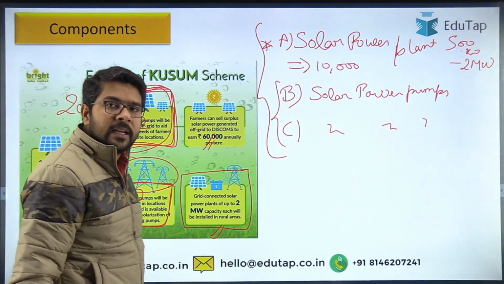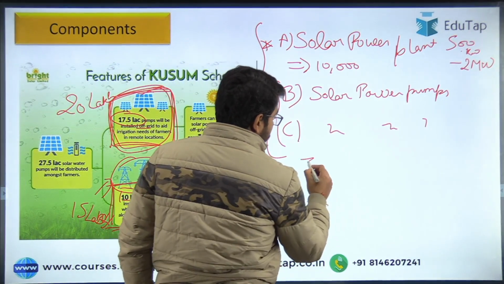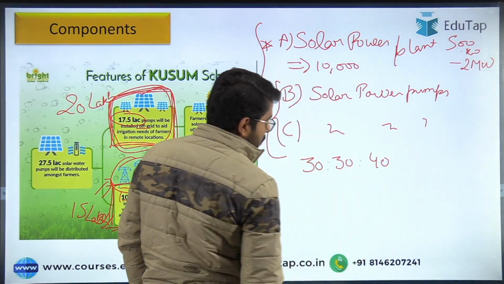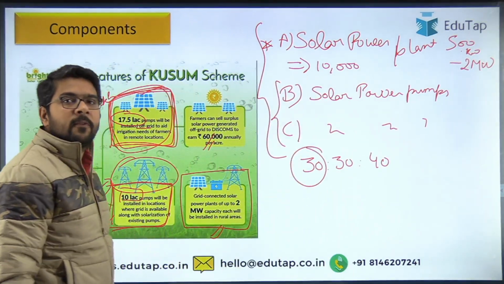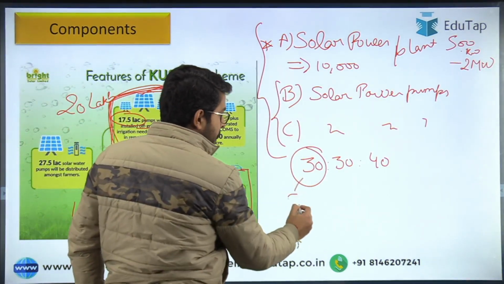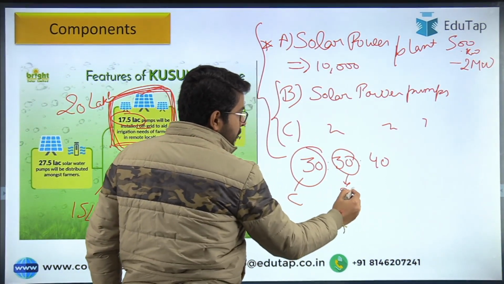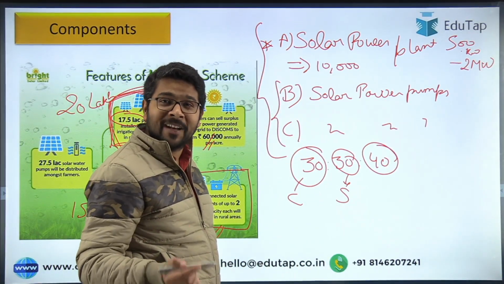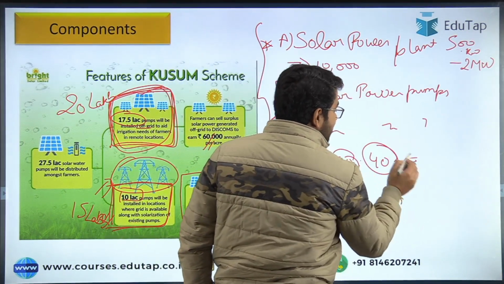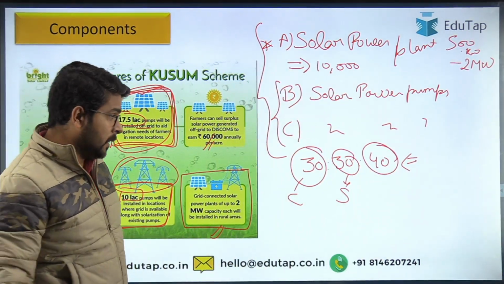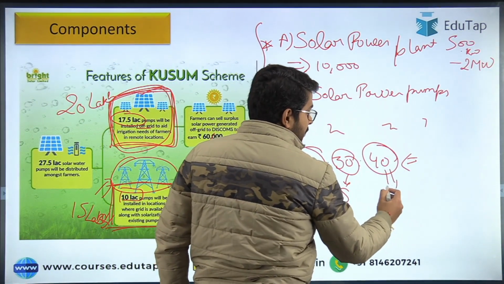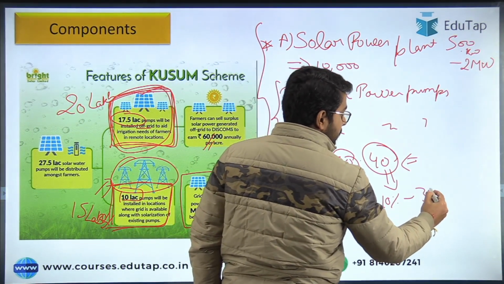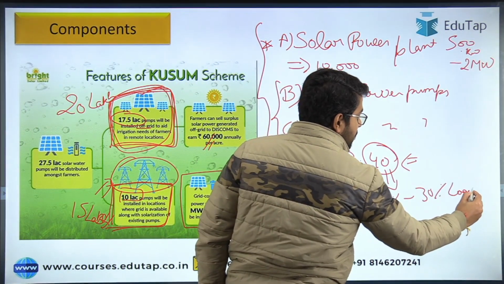So what is the financial support that has been provided by the government? 30% financial support will be provided by the central government, 30% will be provided by the state government, and 40% you have to bring on your own. Moreover guys, regarding this component, 10% you have to bring on your own, and for the rest 30% you can get a loan from the bank.